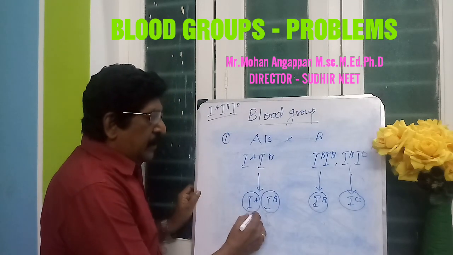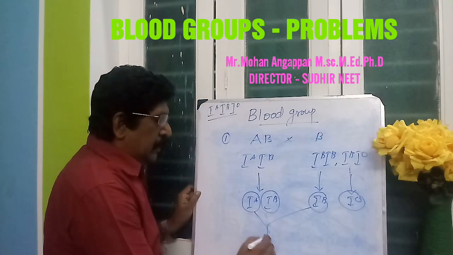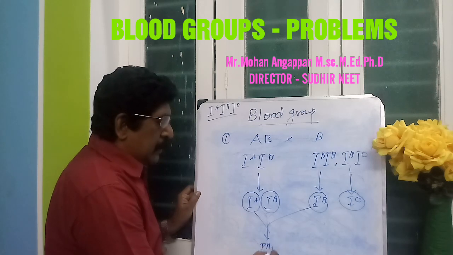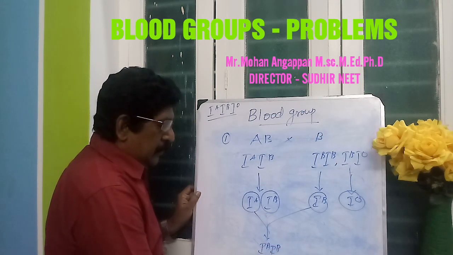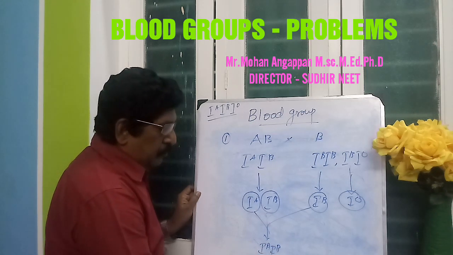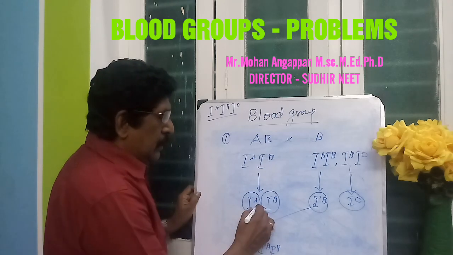So this IA will combine with IB to form IA IB. This will give the blood group AB.